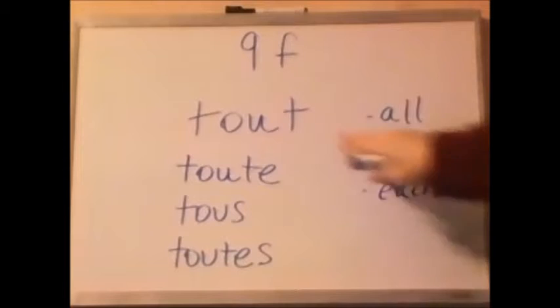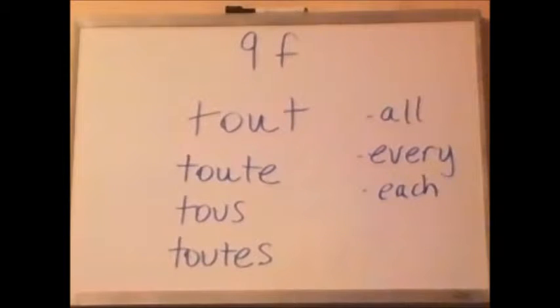So almost always these will be used with the article, whether it's le lait or mon mamé, something like that, and the noun. The exception is when it means every, and then you can just use tout or toute in the singular by itself in front of the noun, and that would mean every. Tout élève a un livre. Every student or each student has a book. Toute personne a péché. Every person or each person has sinned.